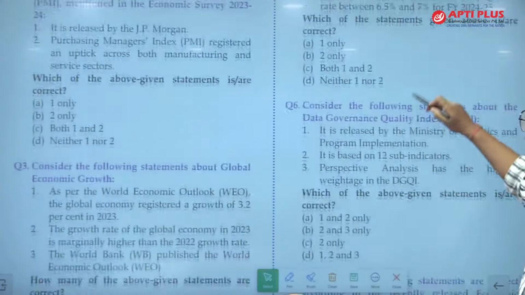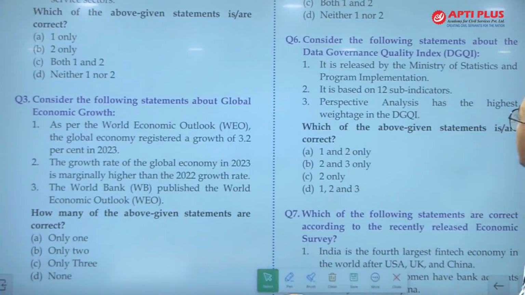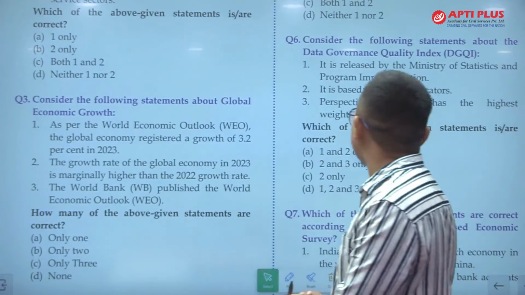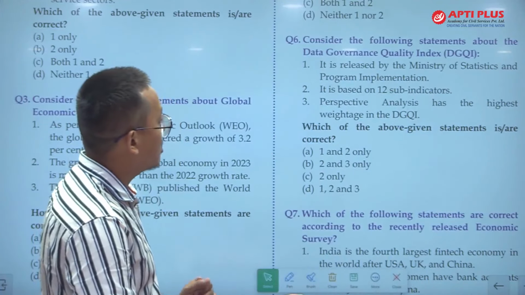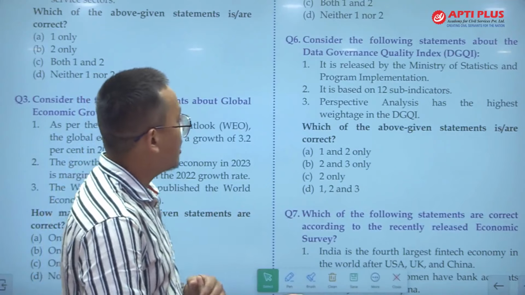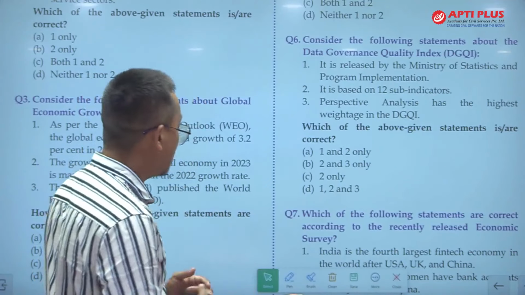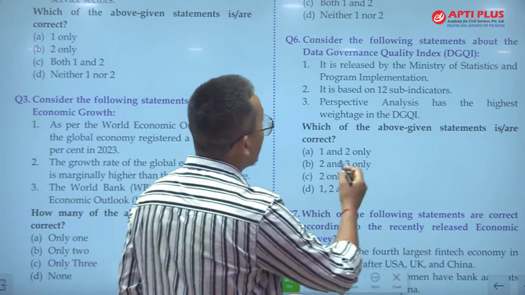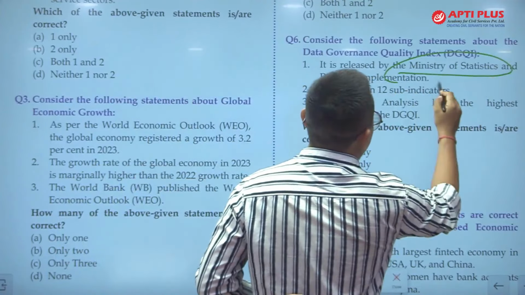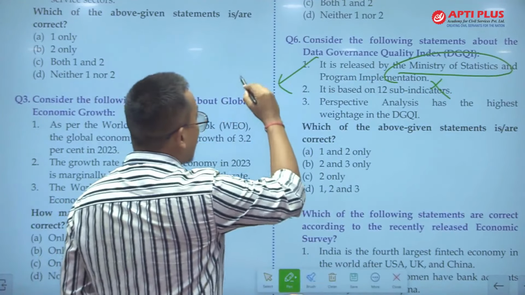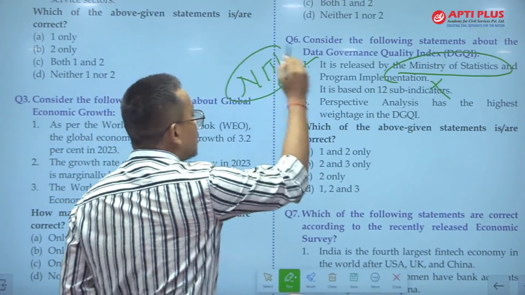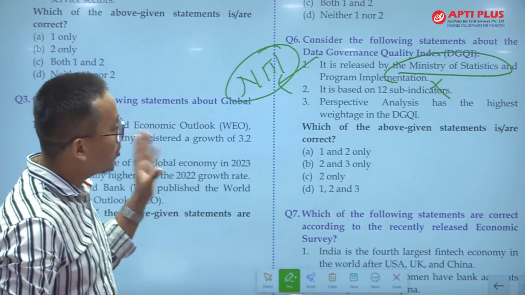Next question is, consider the following statements about the Data Governance Quality Index, which is DGQI. It is released by Ministry of Statistics and Program Implementation, and it is based on 12 sub-indices. And a prospective analysis has the highest weightage in DGQI. DGQI is an important report which is published not by the Ministry of Statistics and Programme Implementation, but by the Niti Aayog. There is a department of Niti Aayog which publishes this report. So statement 1 is incorrect.